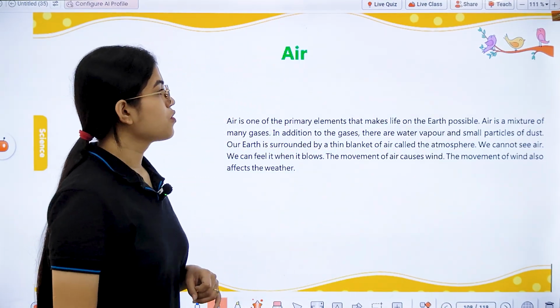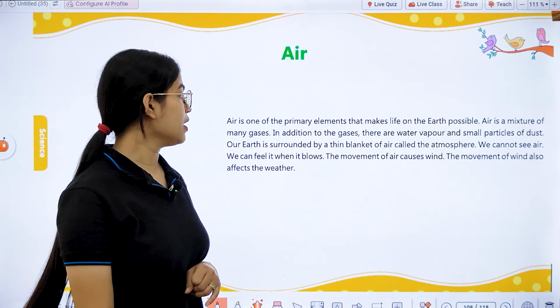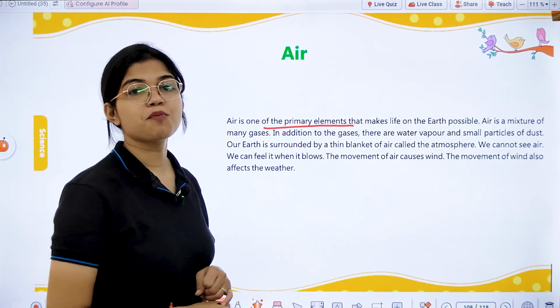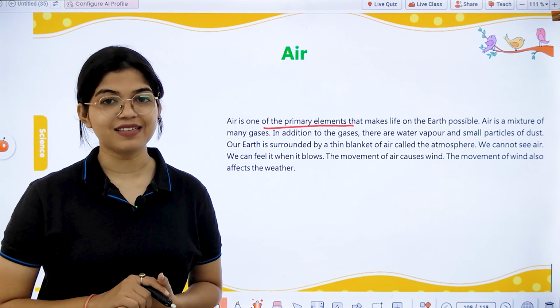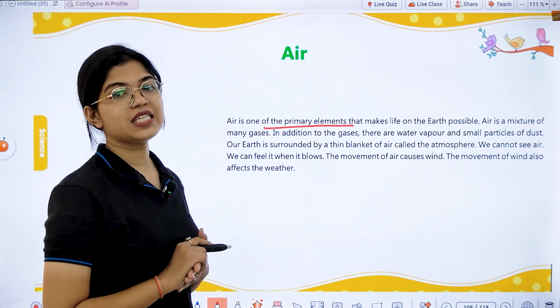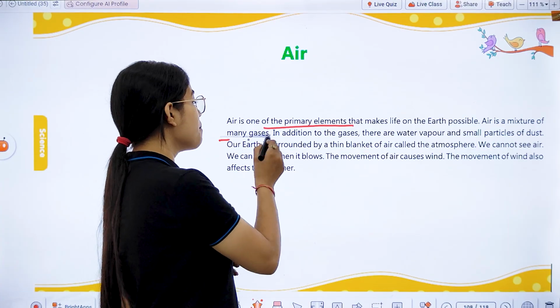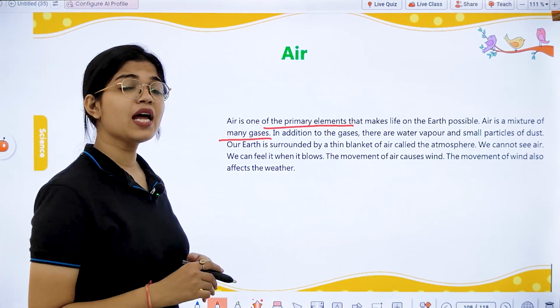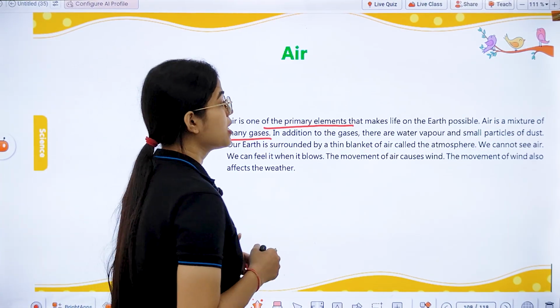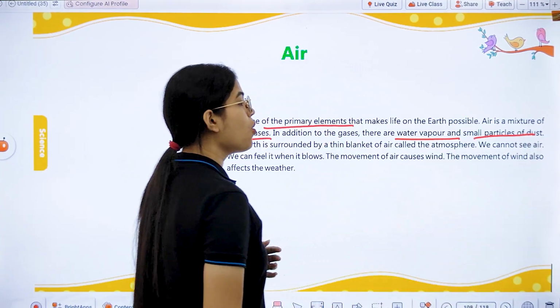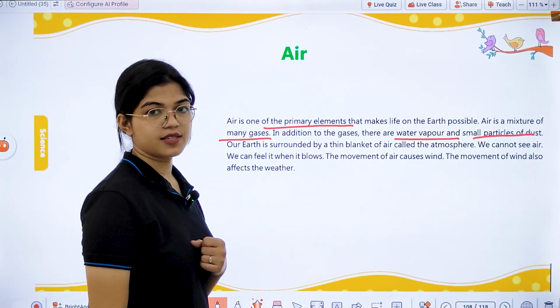Now, let's talk about first of all air. What is air? It is one of the primary elements which makes life possible on the earth. Right? We all need air to live. Now, what is air? It is a mixture of many gases. And besides the gases, the air also has water vapor and some small particles of dust.